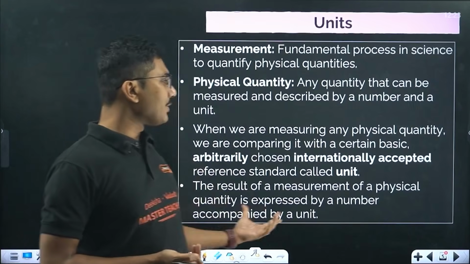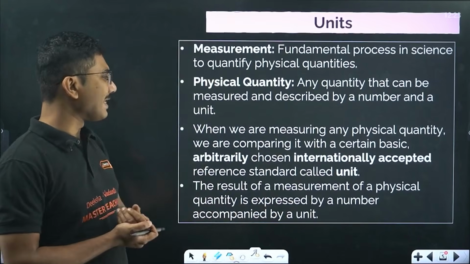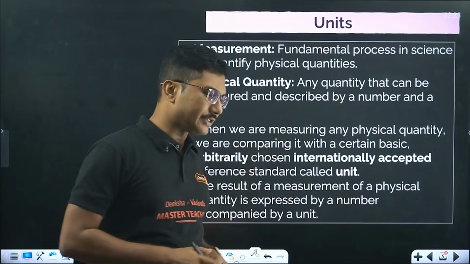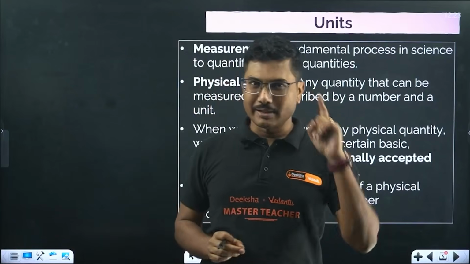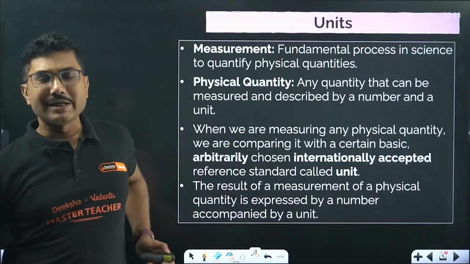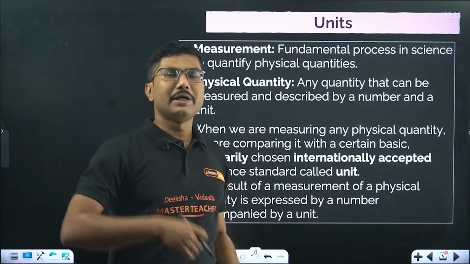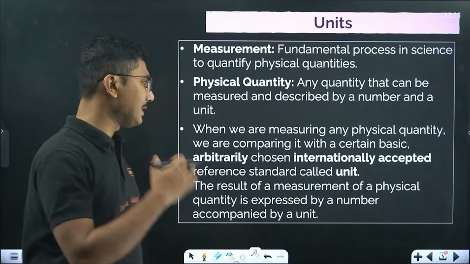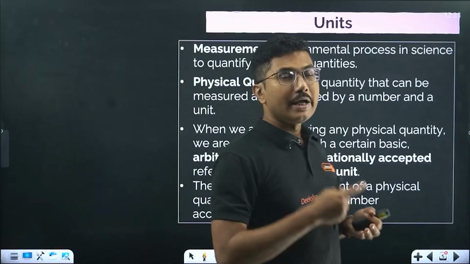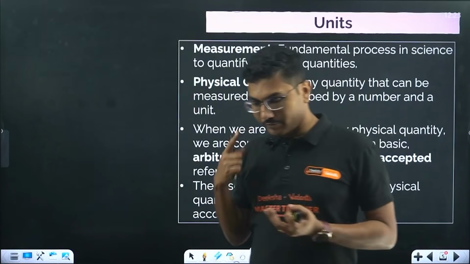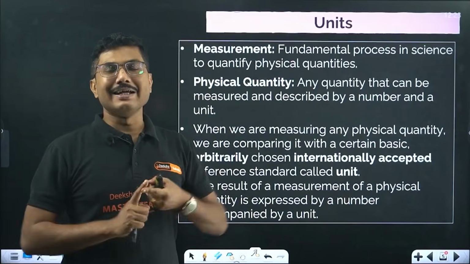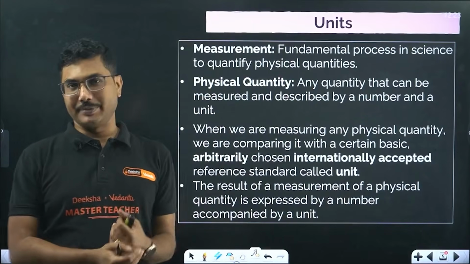The result of measurement of a physical quantity is expressed by a number accompanied by a unit. So whenever we say 1 kilogram, 1 is the number, kilogram is the unit. If I say 20 kilometers, 20 is the number, kilometers is the unit. So basically, whenever you are defining a unit, first of all it has to have a fixed value, and secondly, it has to be internationally accepted.